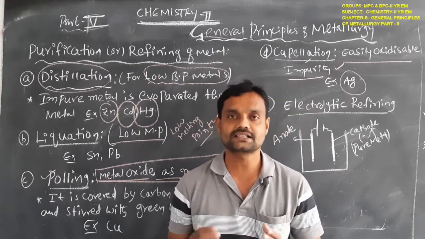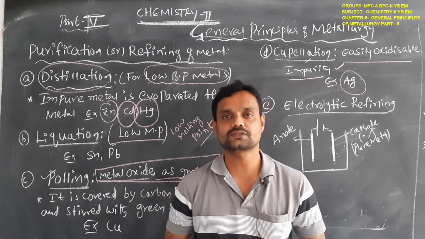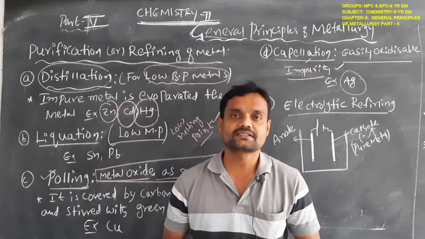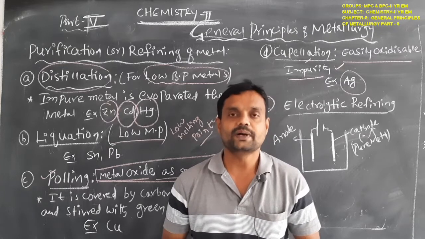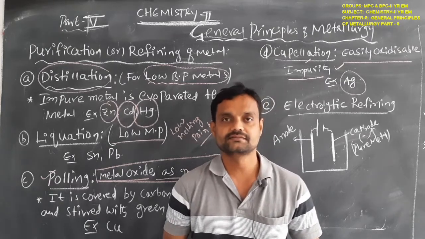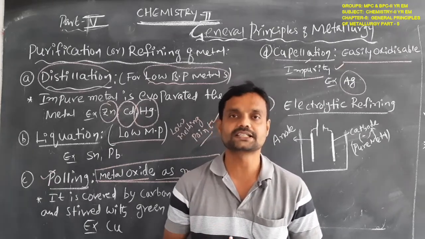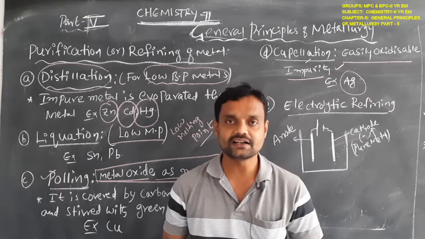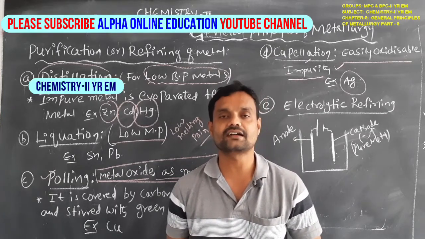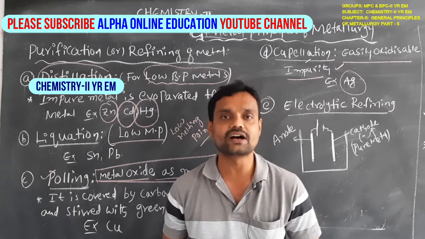When we apply current to the electrodes, the electrolysis process occurs. By using this method, we can purify the metal. Simply, that is called electrolytic refining.